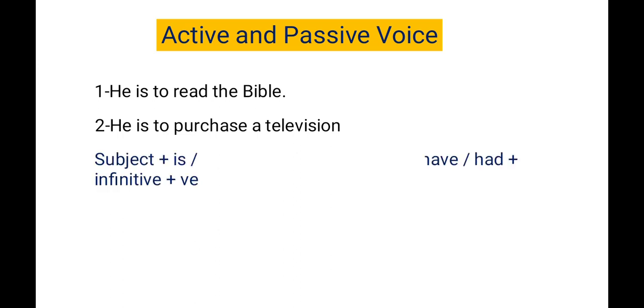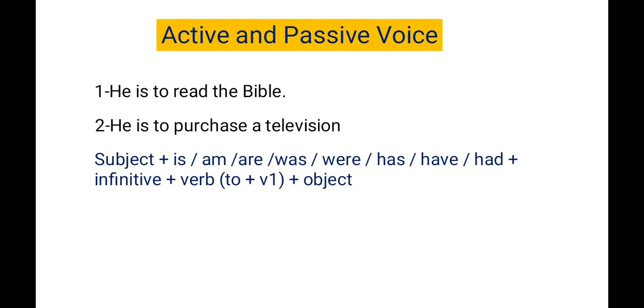See the rule. First of all, we need to know how to recognize this type of sentence.